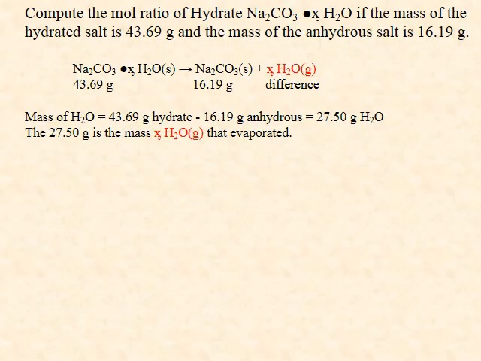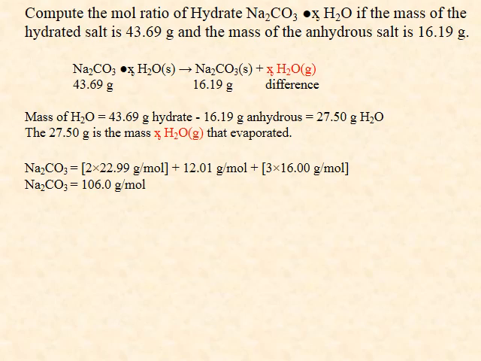As an example, suppose the mass of a hydrated salt is 43.69 grams and the mass of the anhydrous salt is 16.19 grams. It is good practice to write the chemical reaction equation. Here we can clearly see that the difference between the two given masses is equal to the mass of the water that evaporated. Doing the math gives 27.50 grams of water.